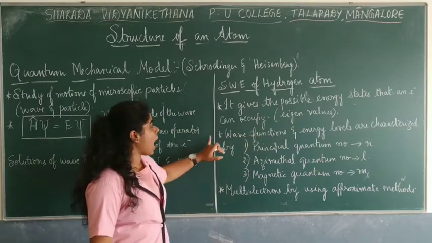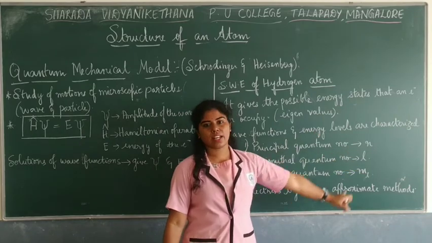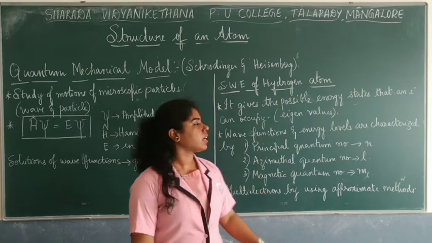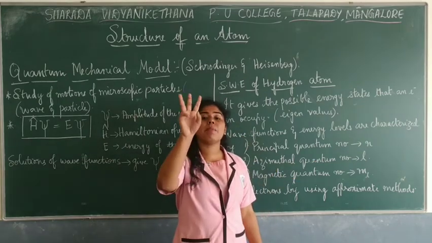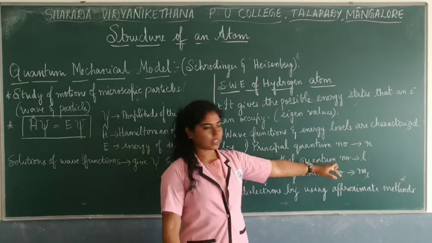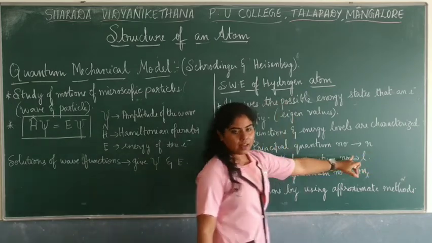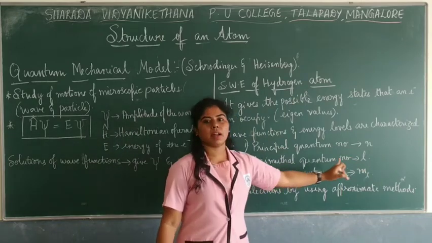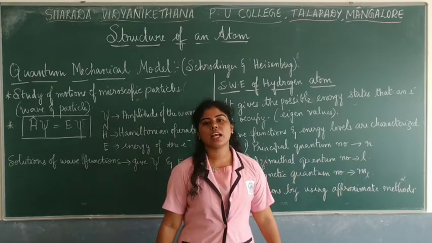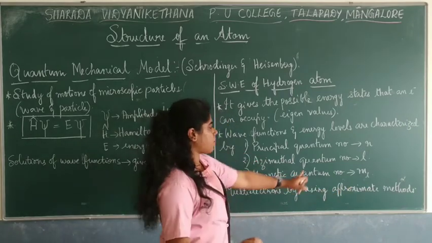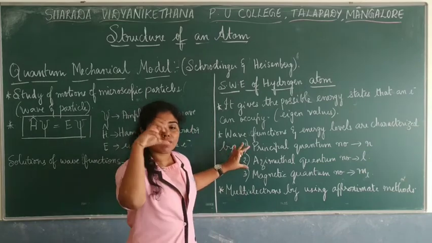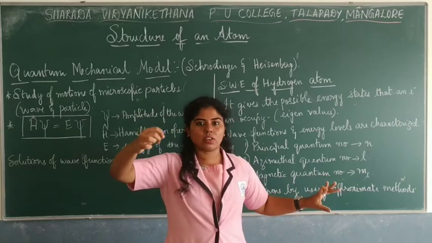The wave functions or energy levels present for an electron to be situated in an atom are characterized by three main quantum numbers: the principal quantum number, which you have already studied, denoted by n; the azimuthal quantum number, denoted by l; and the magnetic quantum number, denoted as m subscript l.